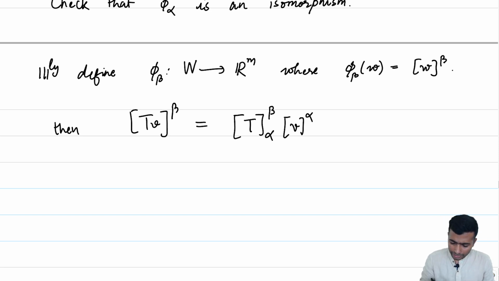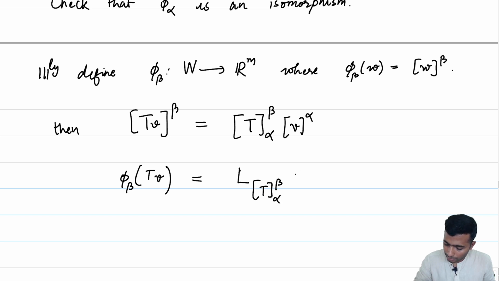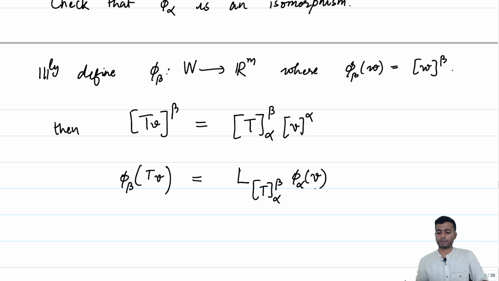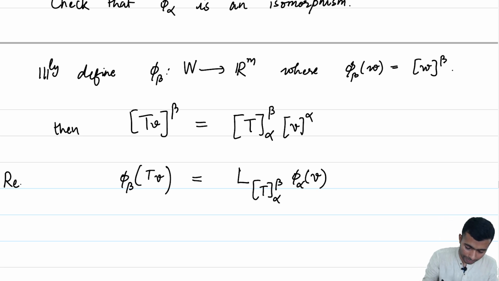If I write it slightly differently, this is phi beta of TV equal to L of T alpha beta applied to phi alpha of V. Here phi beta TV is a vector in R^m, and V alpha is a vector in R^n.